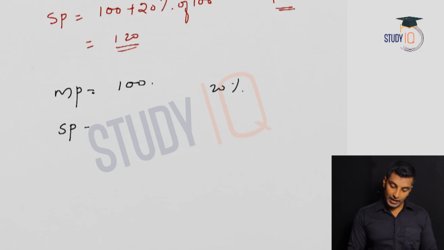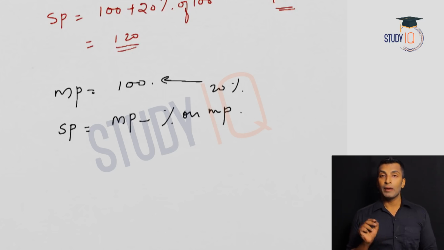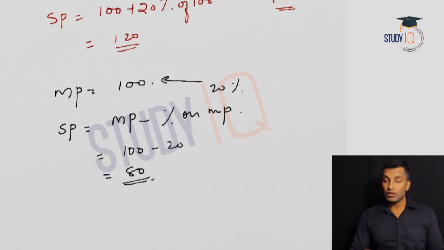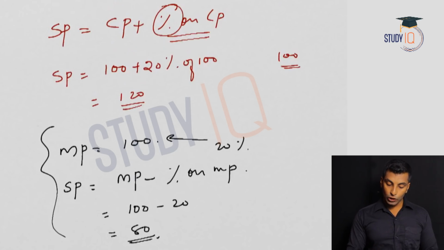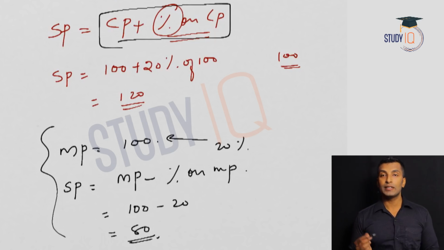Here the selling price means marked price minus a percentage on marked price, that is the discount. So marked price is 100, percentage discount is 20. 20% of 100 is 20. So 100 minus 20 is equal to 80. We'll come to this later, but now let's understand that selling price is equal to cost price plus percentage gain on cost price.